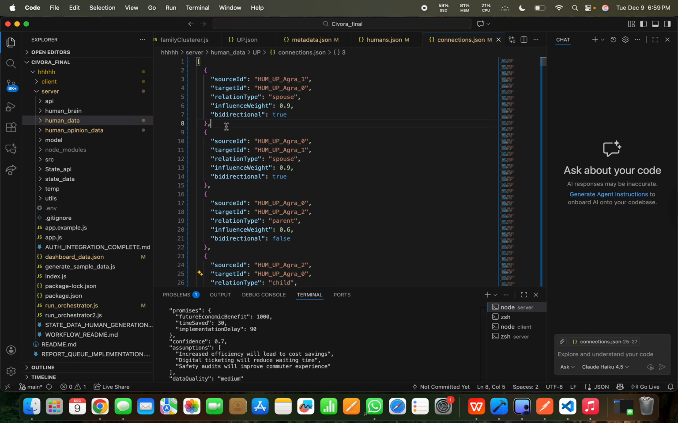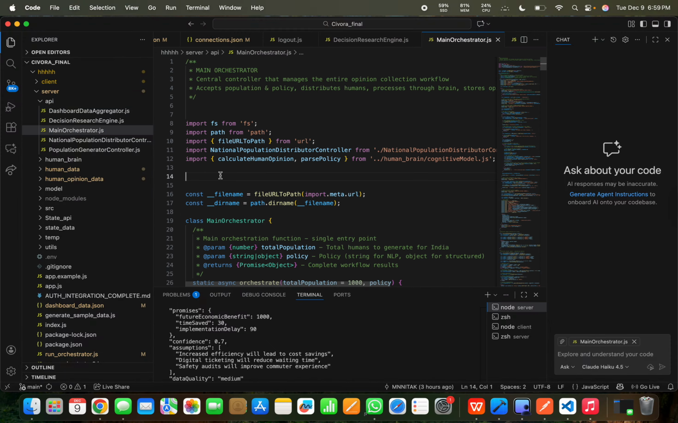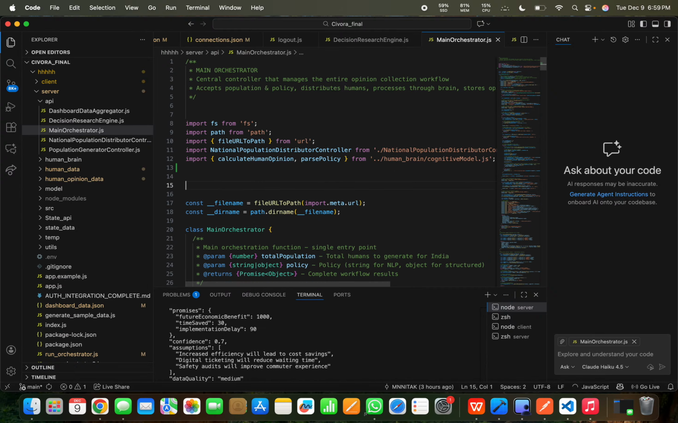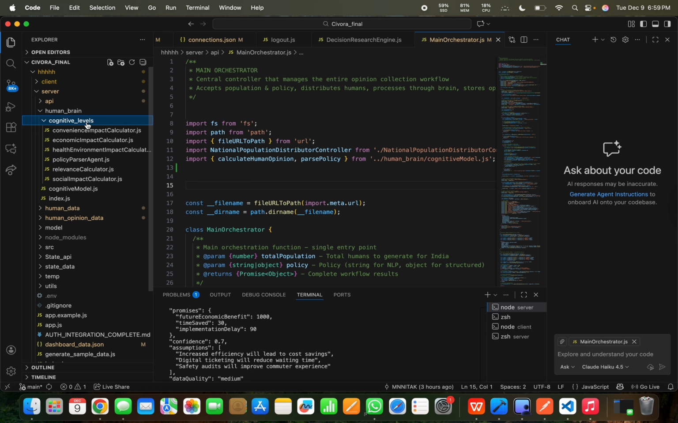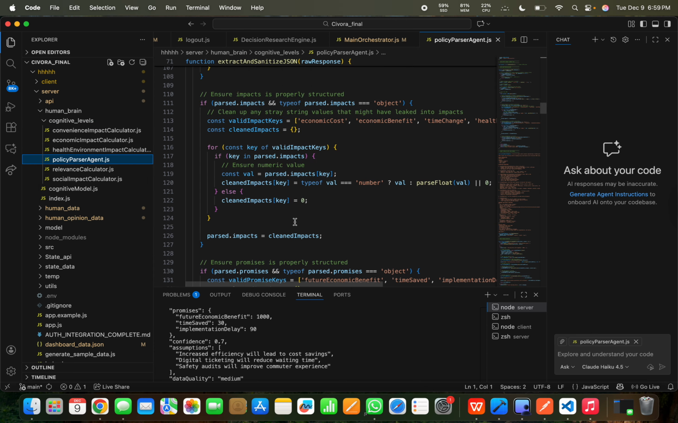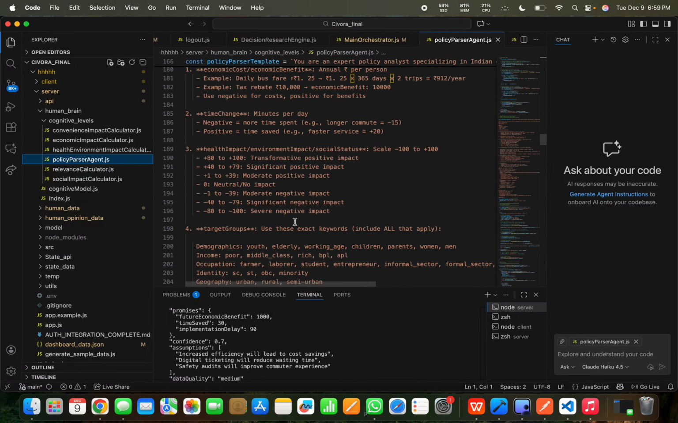Now, we run our main orchestrator, which comes under the API. What does this orchestrator do? It has four main things. Firstly, we pass the policy. Why pass the policy? Because the policy would be in an official government format, but we want it in a particular format that our model can utilize the most. So we have a particular format of the policy, with target groups, health effect, and all.